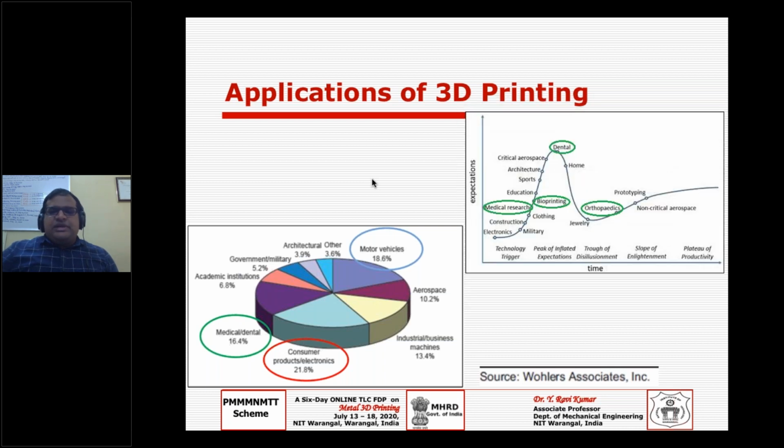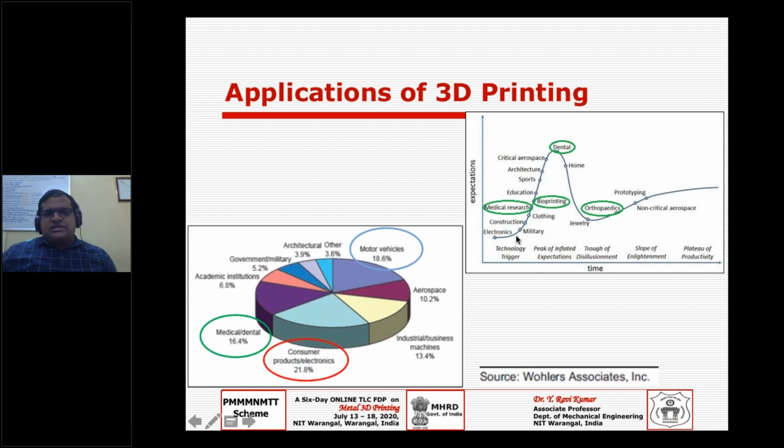And then within the medical applications, if you plot the graph between expectations and time, normally this is called a hype cycle or a Gartner cycle. Gartner is the person who does a lot of research every year on emerging technologies and how many years it will take to transfer from one phase to another phase. What do you mean by that? Say if you see